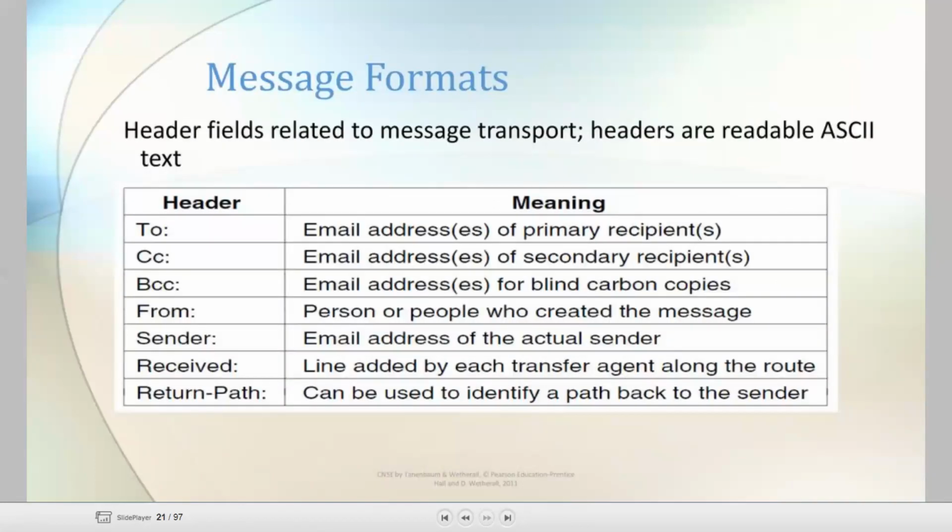See, hope you know about these. The message formats: whenever we compose an email, the header fields related to message transport are readable ASCII text. The header contains To, where we give the email addresses of whom we are sending the message to. Then what is CC? CC is nothing but a carbon copy.